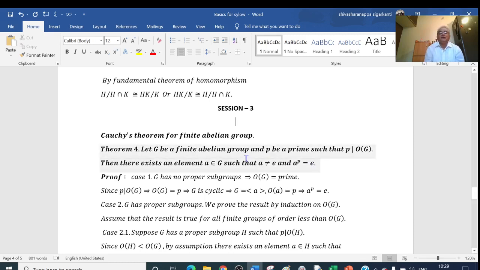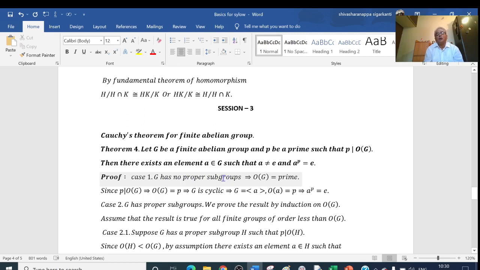Given that G is a finite abelian group and P is a prime and P divides the order of G, what we have to prove is there exists an element A belonging to G where A is not equal to E and A raised to P is equal to E. This we have to prove. So here we consider two cases. Case 1, G has no proper subgroups. Second case, G has proper subgroups.